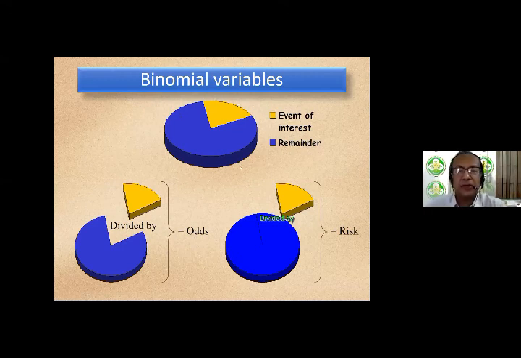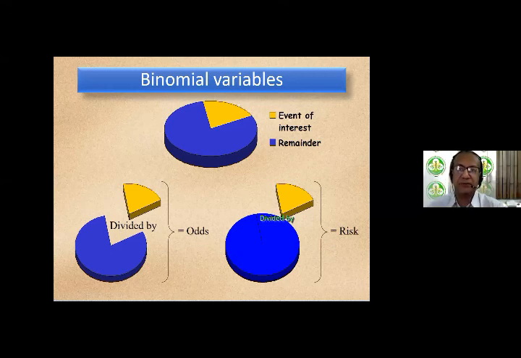So on top, you have a population of patients, say 100 patients. A certain proportion of them develop the event of interest, which is the yellow slice of the pizza. The blue is the remainder of the pizza. So some people have the event of interest. So the slice of the pizza divided by the rest of the pizza is called odds. Whereas the slice of the pizza divided by the whole pizza is called risk.